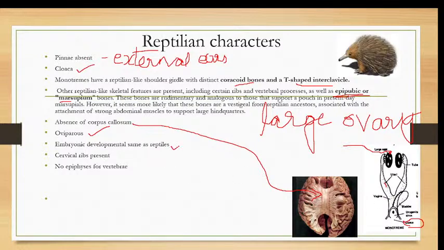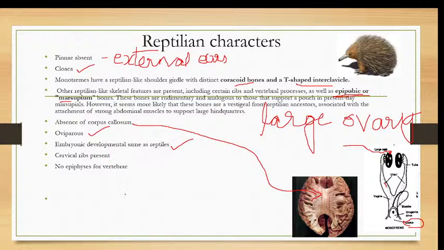Embryonic development is the same as that of the reptiles. Why? Because they lay eggs and the development of the baby takes place inside the egg, and so the embryonic development is the same as that of the reptiles. The cervical ribs are present. At the cervical region, the ribs are present. That is a character of reptiles.